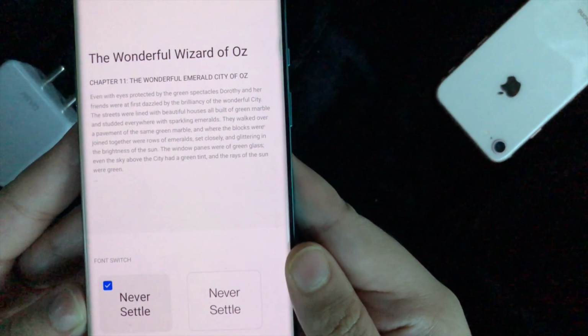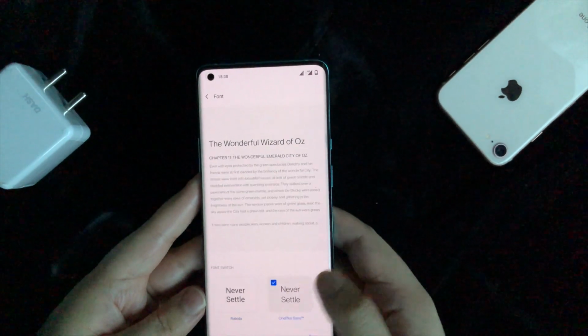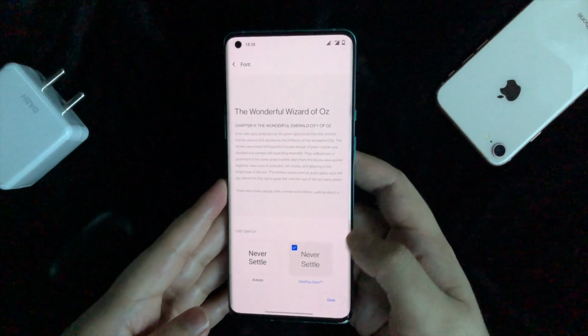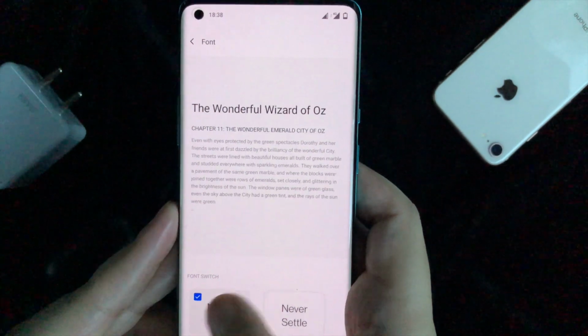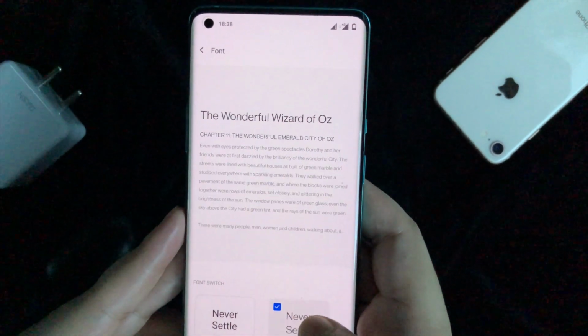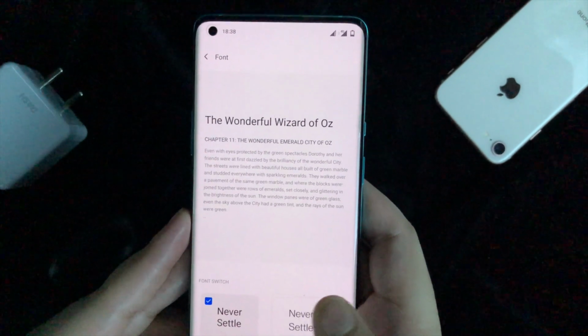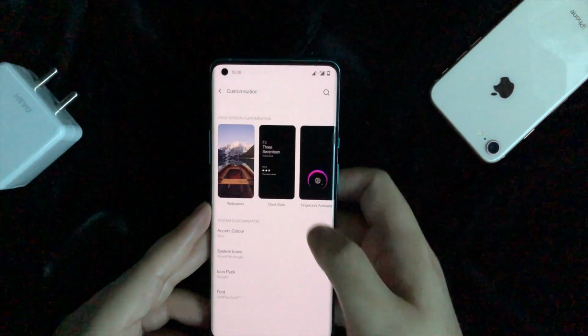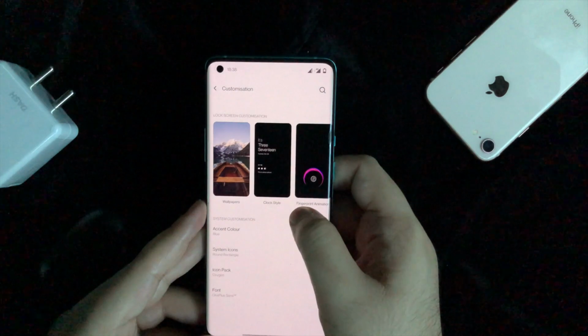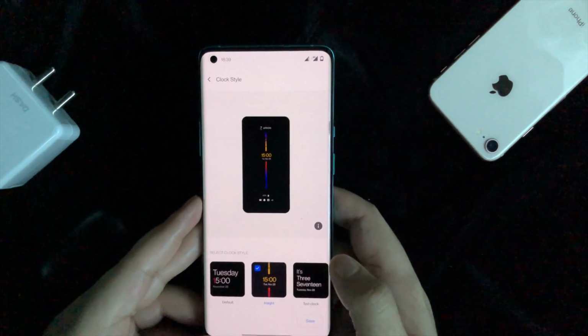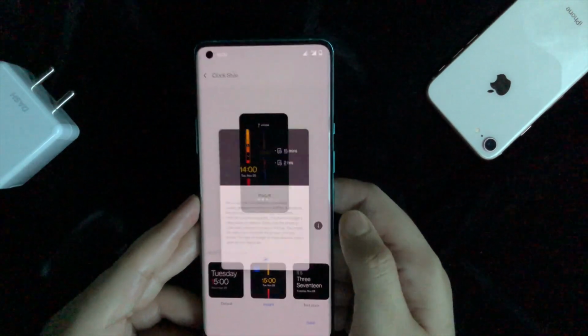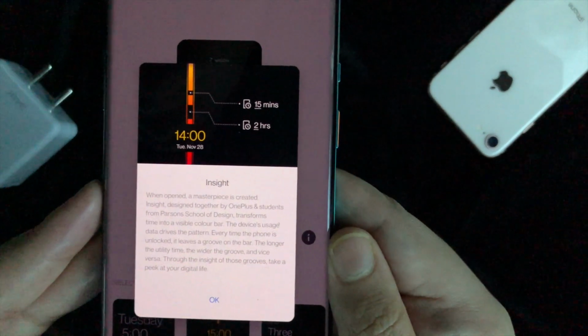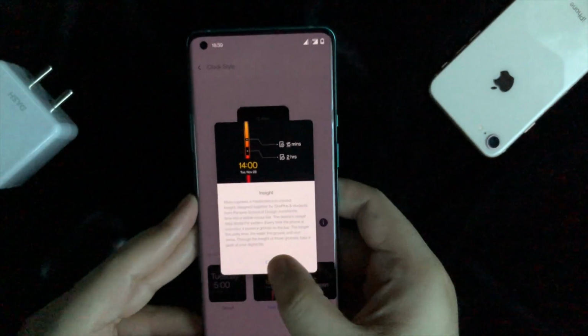The font has changed. I am not a fan of the font either. The earlier OnePlus font was better, but now I'm forced to use the Roboto font which comes with the phone because I do not like OnePlus Slate. It's a little off with dashes and commas, etc. Doesn't seem so good.